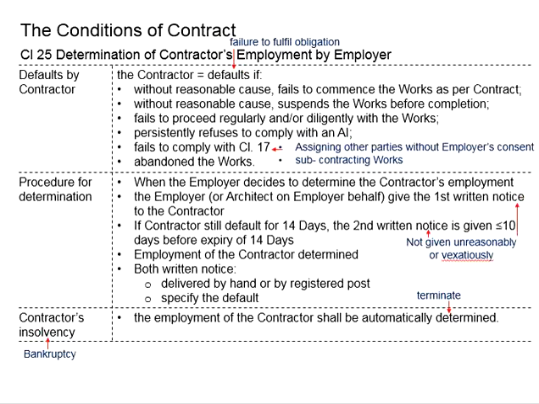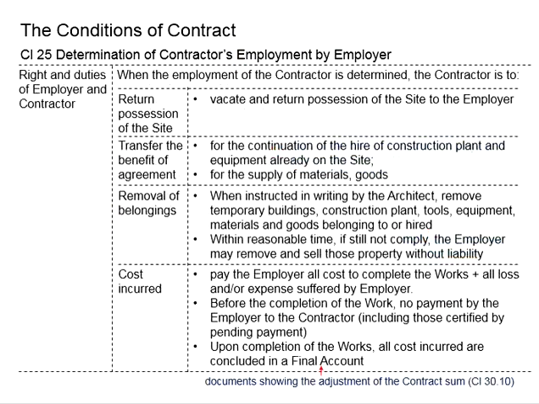In the previous videos, we talked about the determinations of contractor's employment by the employer. This happens when the contractor fails to fulfill his obligations. We mentioned the procedures for determinations of the contractor's employment, as well as the rights and duties of the employer and contractor when the employment of the contractor is determined.